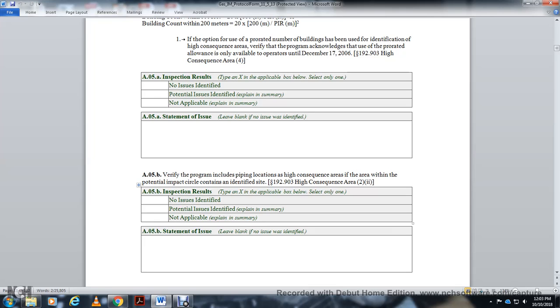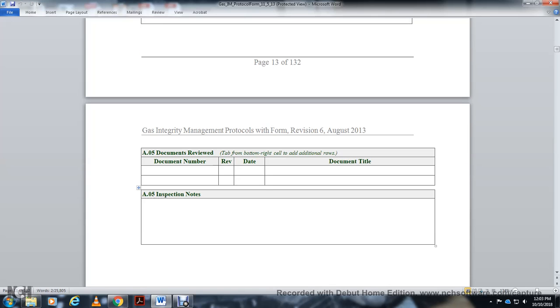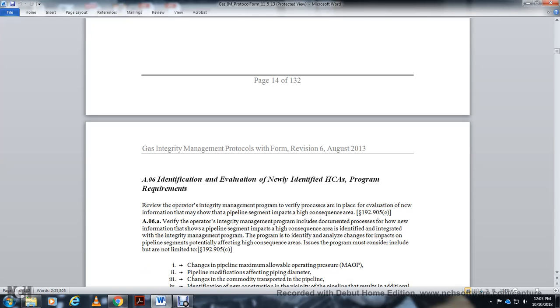No issues identified, potential issues identified, not applicable. X below the appropriate box, select only one. Statement of issue: leave blank if no issues identified. AO5 document review: document number, revision date, and document title. AO5 inspection notes.